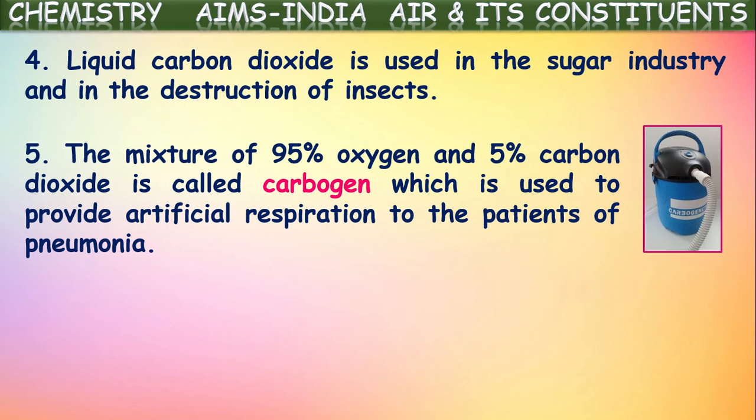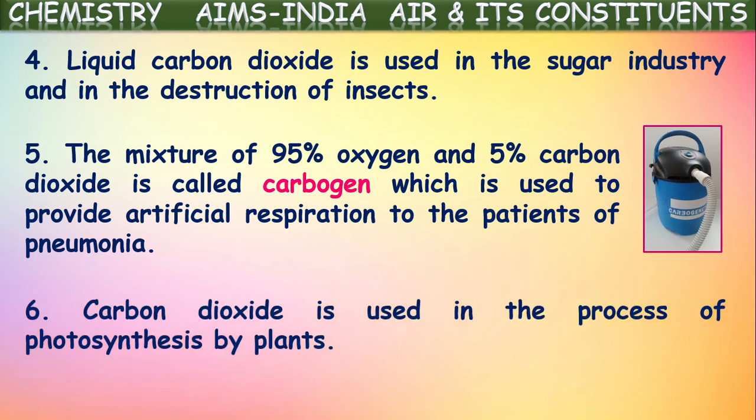Not only that, carbon dioxide gas or nitrogen gas is mixed with the pure oxygen in artificial respiration to reduce the overactivity of oxygen with the body parts. So, to control the activity of oxygen, a small quantity of carbon dioxide gas is mixed into the oxygen given in the artificial respiration process. That mixture of 95% oxygen and 5% carbon dioxide is called carbogen. Okay, in that way it is used there.